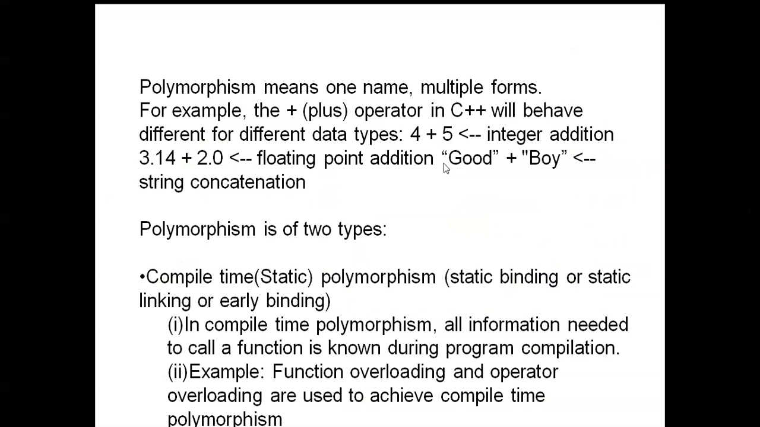Like that, the plus operator has different types of operations. Integer values we can add, floating point values we can add, and string values we can add. These are three different forms, but the operation is addition. Polymorphism is of two types: compile time and runtime.